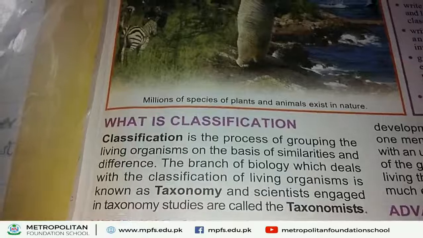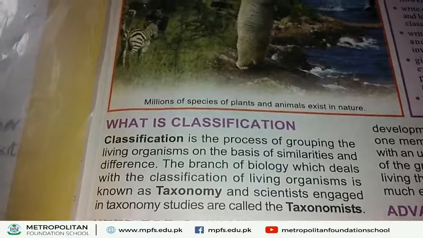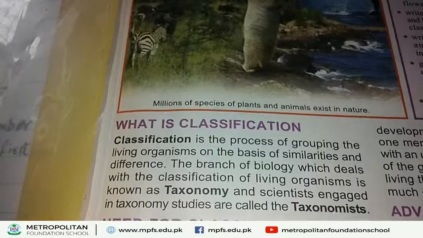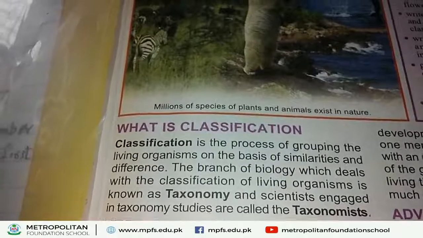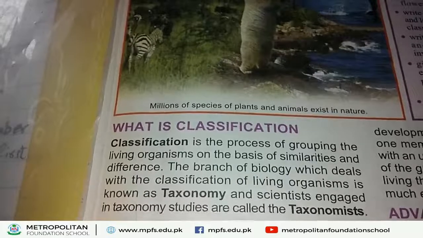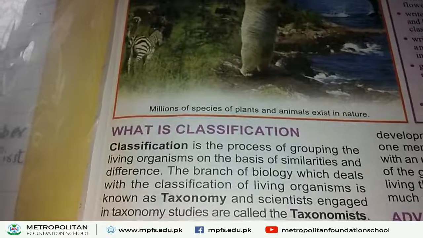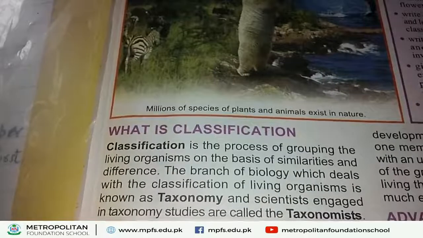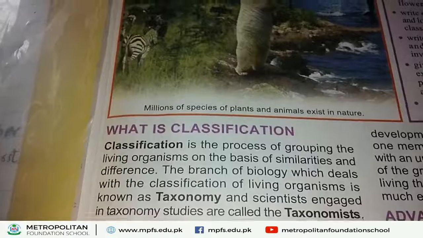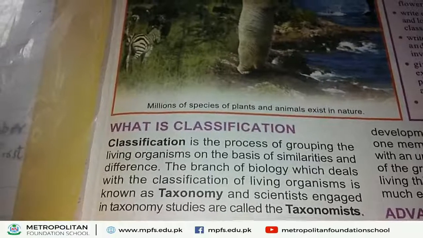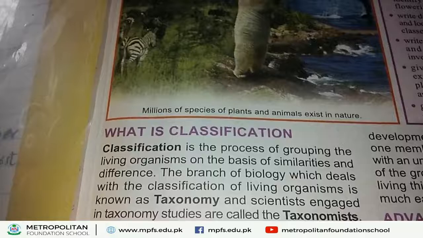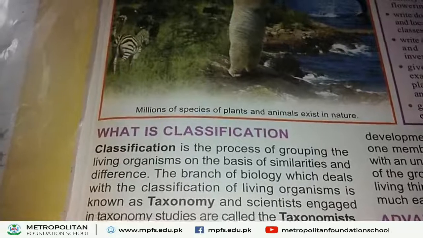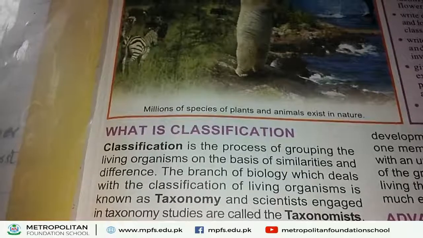In taxonomy, we classify living organisms into different groups. We study their characteristics, identify them, and name them. This branch of biology is called taxonomy. Students, you know, millions of plant and animal species are found in the world. To study them in detail, we use classification.